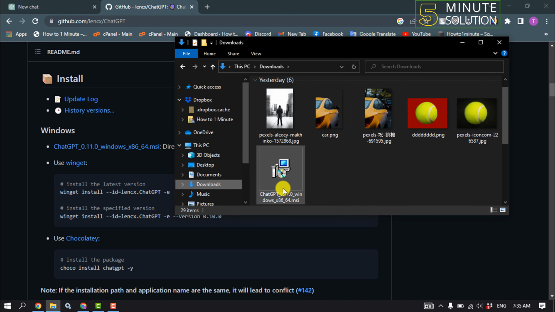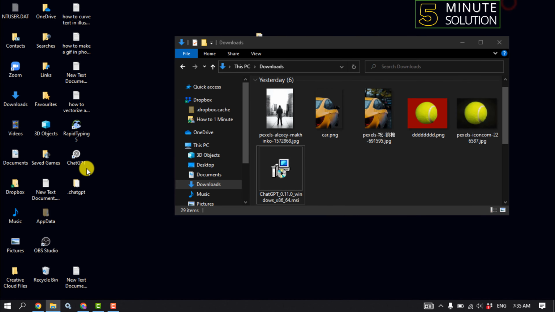Once it's downloaded, you will get this ChatGPT installer on your computer. So double click on it and follow processes to install ChatGPT on your computer. And once it's installed, you will get this ChatGPT here. So now you'll be able to use ChatGPT locally.